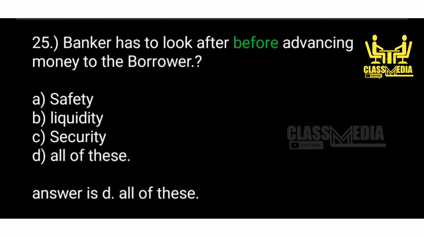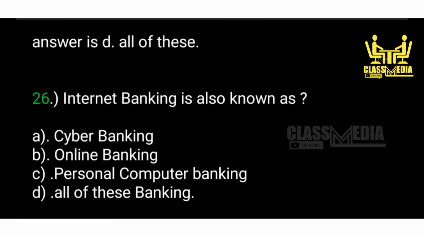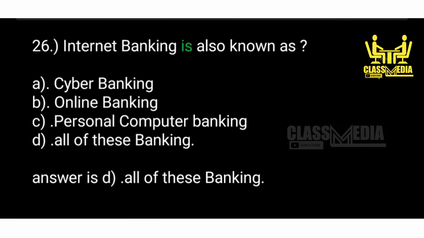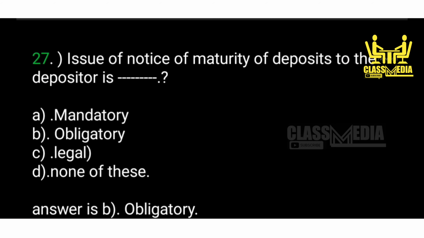25. Banker has to look after dash before advancing money to the borrower. A. Safety. B. Liquidity. C. Security. D. All of these. Answer is D. All of these. 26. Internet banking is also known as A. Cyber banking. B. Online banking. C. Personal computer banking. D. All of these banking. Answer is D. All of these banking. 27.